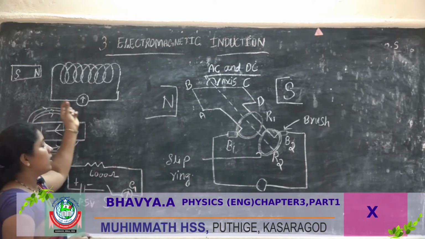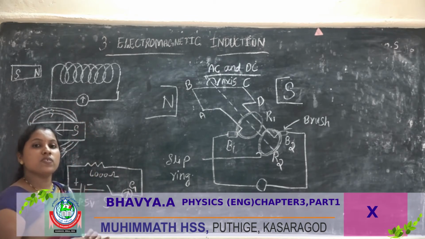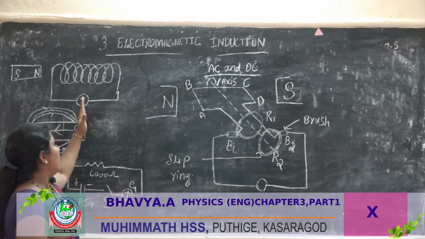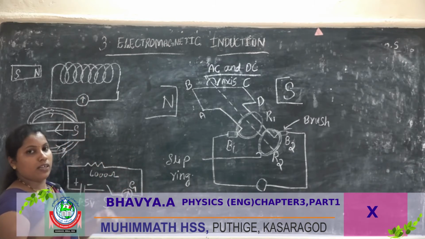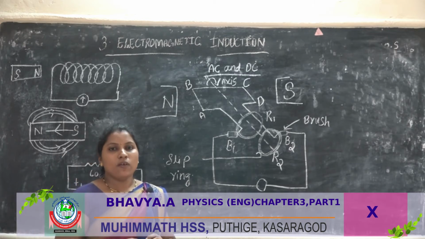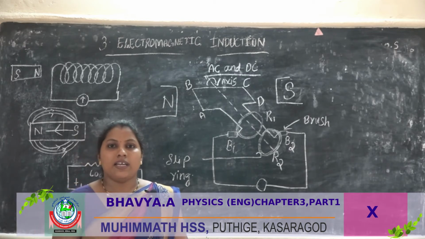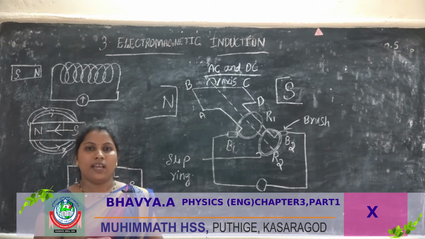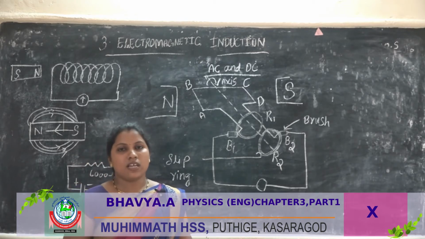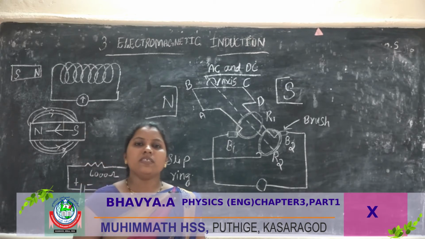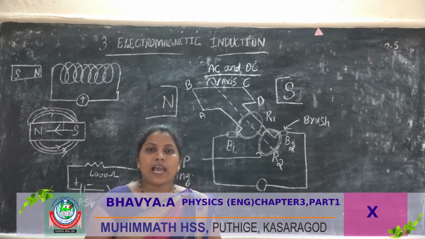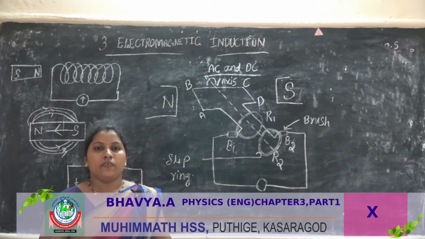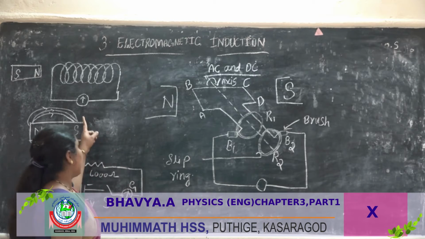When you insert the magnet, a magnetic field is produced, so deflection takes place. The deflection, left or right, depends on the direction in which the current flows. A galvanometer is an instrument used to measure the magnitude of small currents.